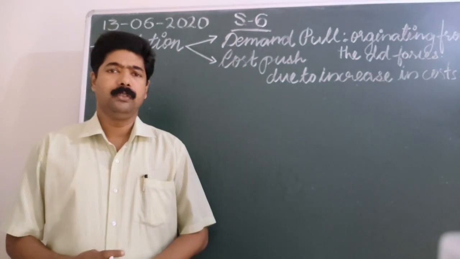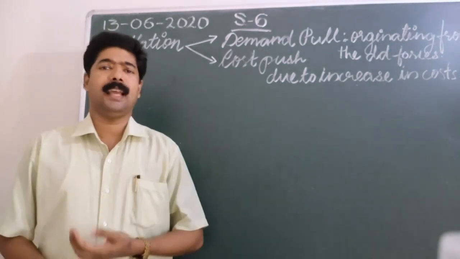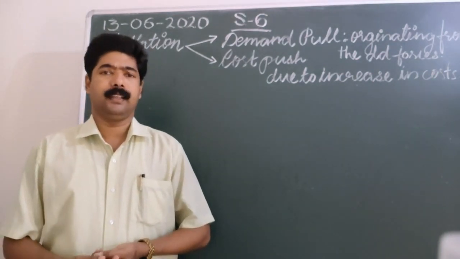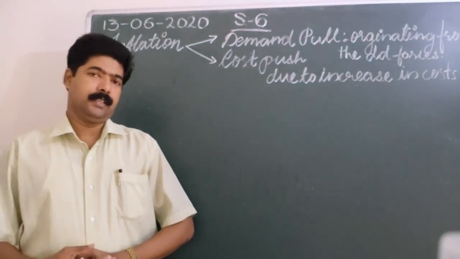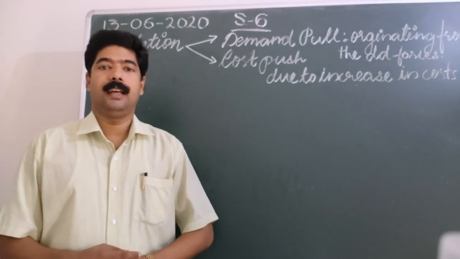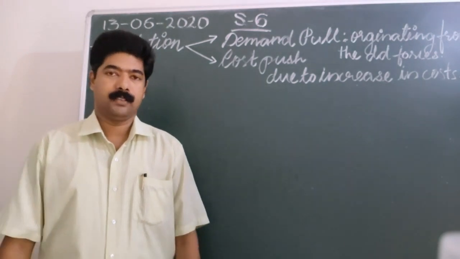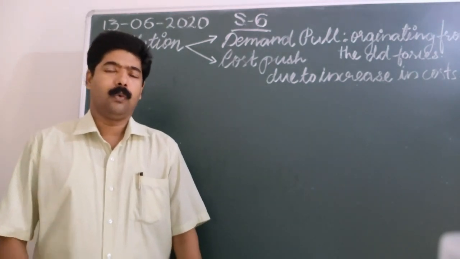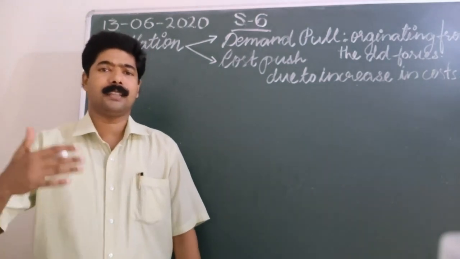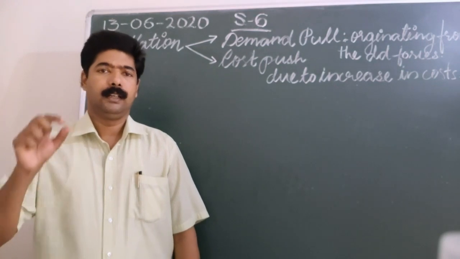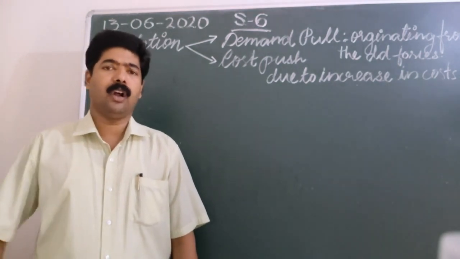As I have told you, there could be various types of inflation like creeping inflation, walking inflation, running inflation, and galloping inflation. And I told you the walking inflation and running inflation types are required. But it should not be galloping.